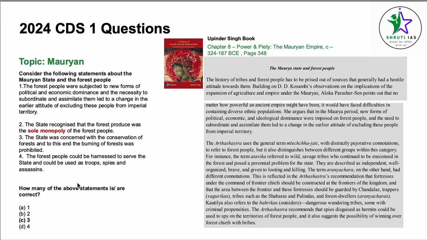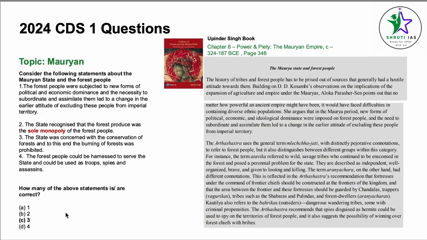Coming to the next question, this year a lot of questions were asked from Upinder Singh. This is not true for every year. There are questions from NCERT as well that are asked. We might find them in the medieval and the modern section. Again, the topic is Mauryan. Consider the following statements about the Mauryan state and the forest people.